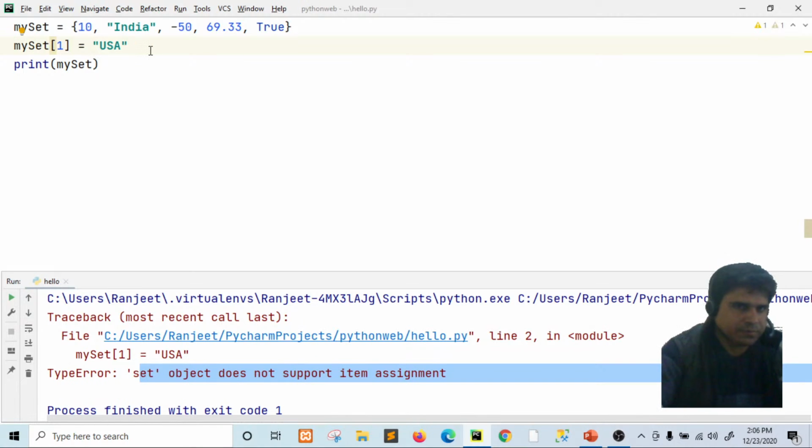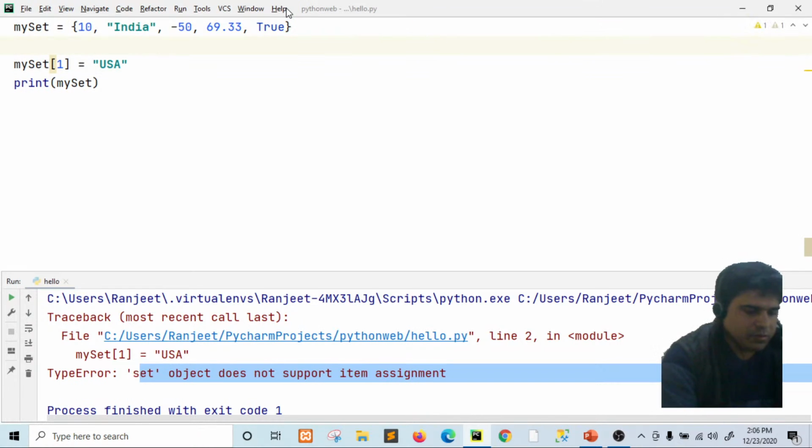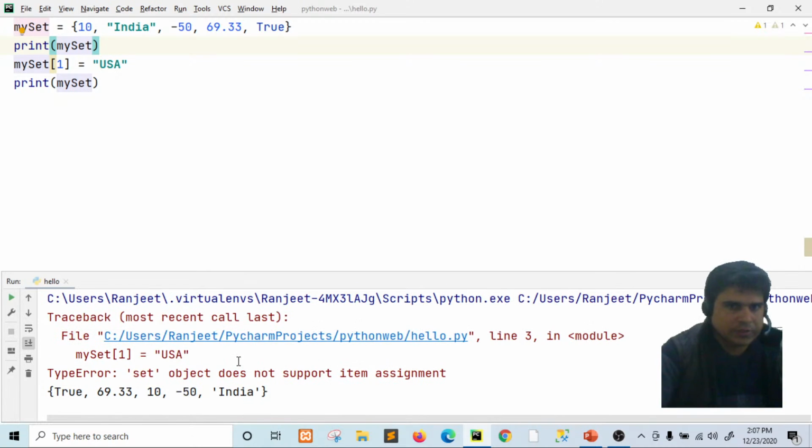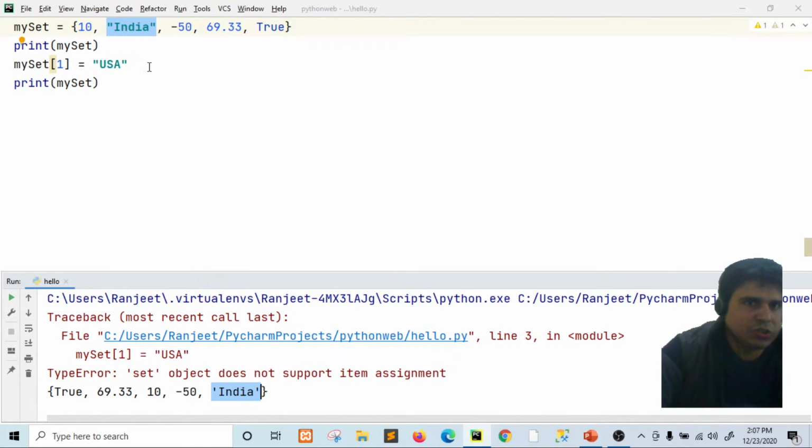Just a minute, print my set. If we run this, because we want to change India, but India again goes to the last fourth index position, right?